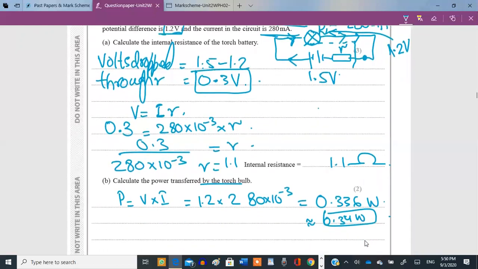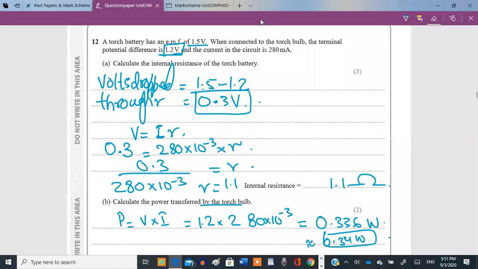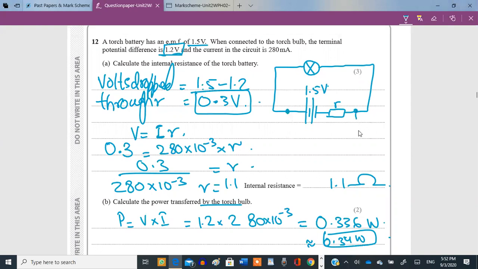Clear? Is this part clear? Okay, so think of it this way. You've got a bulb in the circuit. This bulb is connected to some power source or battery. The battery has an internal resistance, small r, and then this circuit is completed. The EMF of the battery is 1.5 volts. The terminal potential difference, meaning the potential difference from here to here, between these two potentials, which is registered by the voltmeter, is how much?